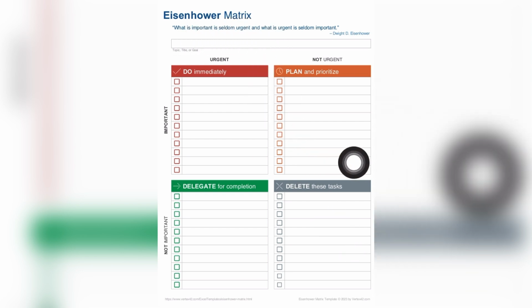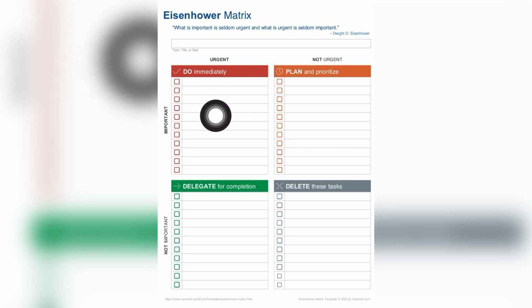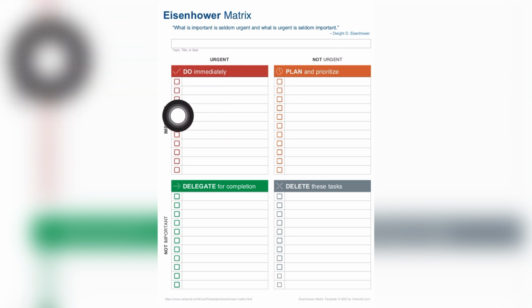For my tasks that are urgent and are important, I have meeting up with client's deadlines. It is urgent and is important to me. As a content creator, I have to do research before putting out my content, so I'll also add research here. I will also have to create my content. It is also part of my urgent and important tasks. I will have to edit my videos. I will have to create thumbnails before putting my content out there. These are examples of tasks that are important and also urgent for me. It could differ for someone else.